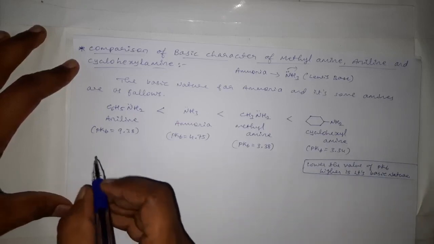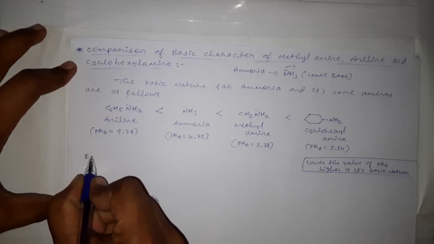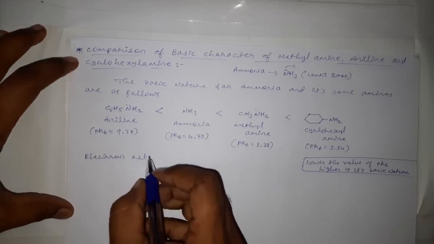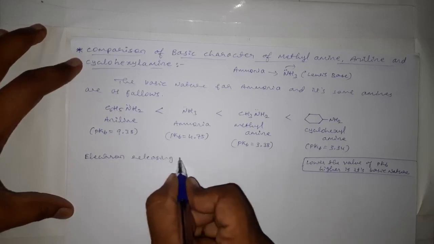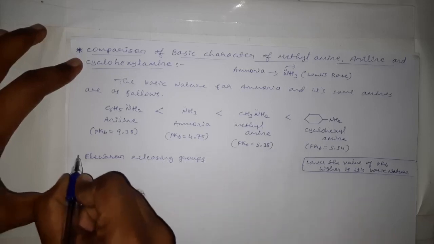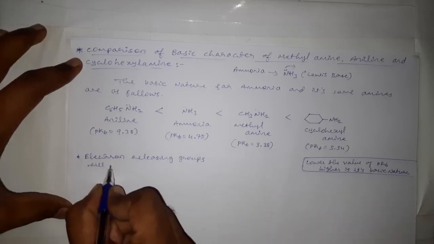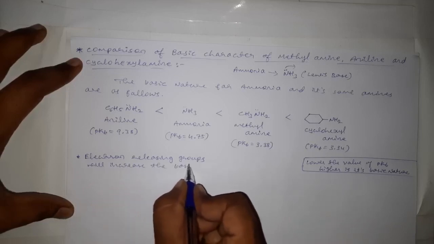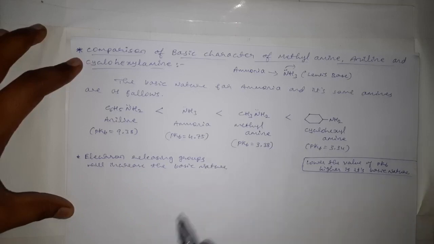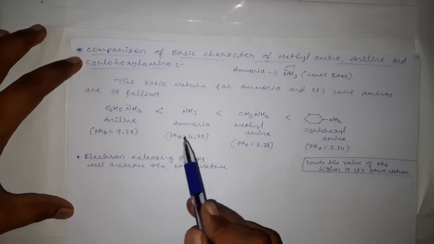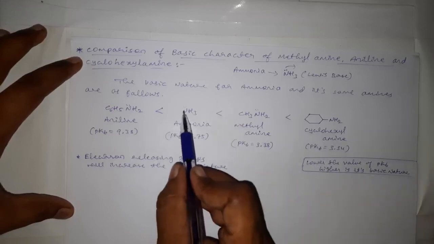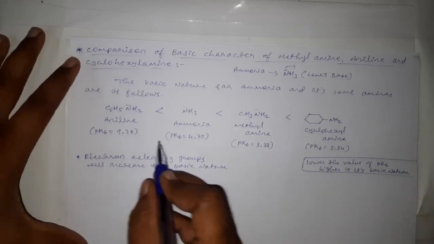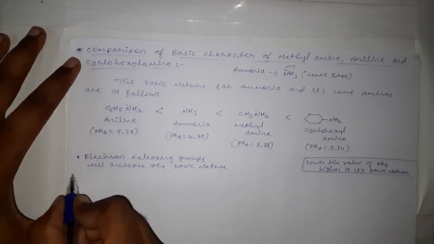Therefore, we can write: electron releasing groups will increase the basic nature.